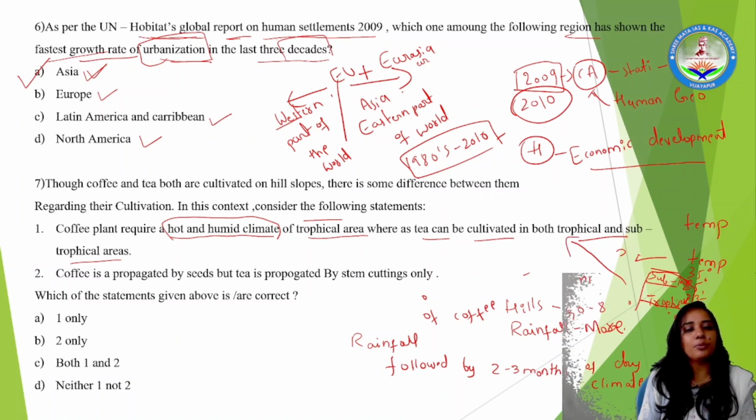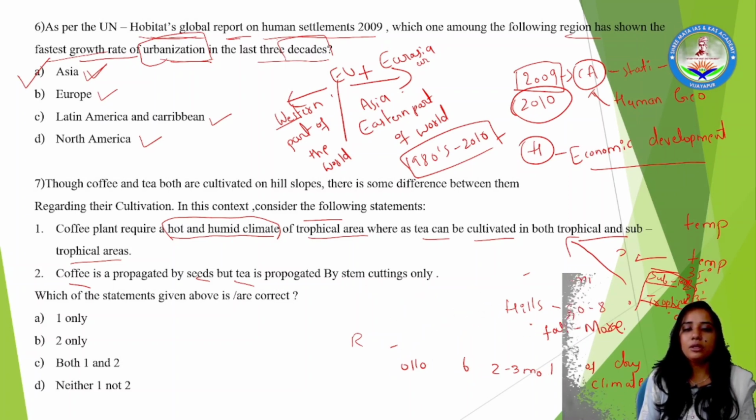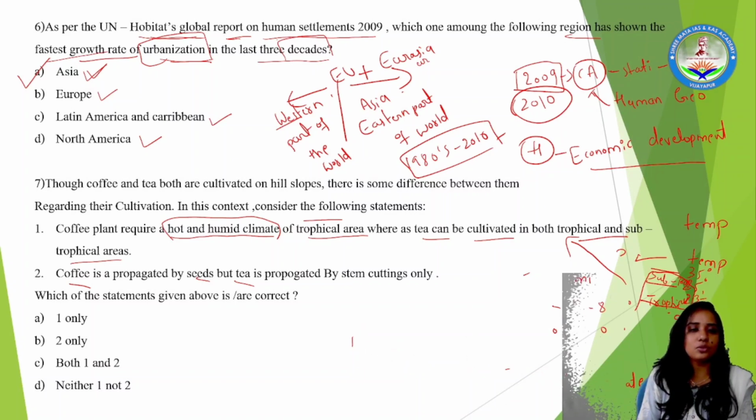Next is: coffee is propagated by seeds, but tea is propagated by stem cutting only. They had said coffee is cultivated by seeds, whereas tea must be cultivated only by stem cutting. Is it true? What is the correct option then? If you know which type of cultivation practice takes place in coffee and tea together, you will be able to answer this question.